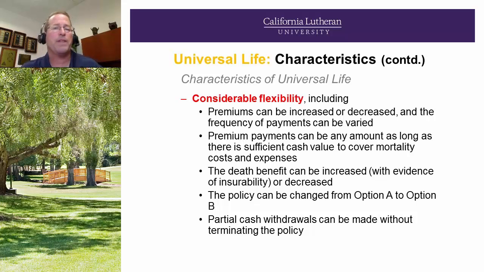And there's considerable flexibility compared to whole life. If an ordinary whole life insurance policy says the premium is $80 a month, that premium will always be $80 a month, and it is always due. It'll either be paid by the client or by the cash values inside of the policy. Now, on universal life, it's a little bit different.